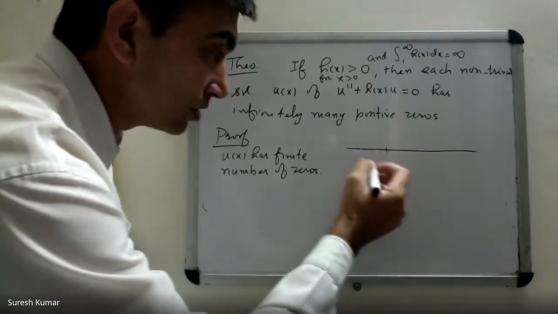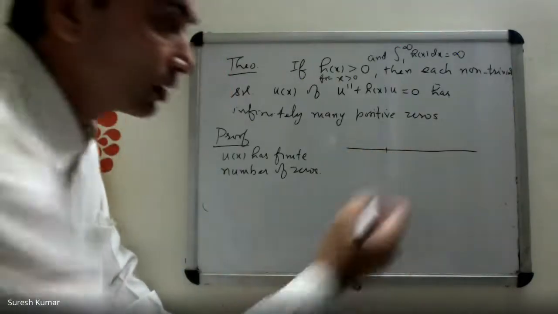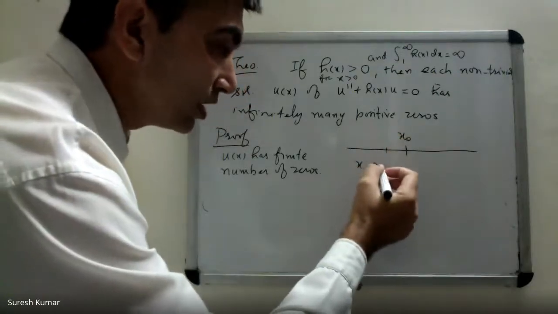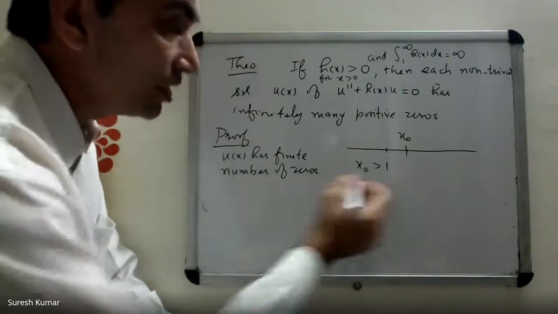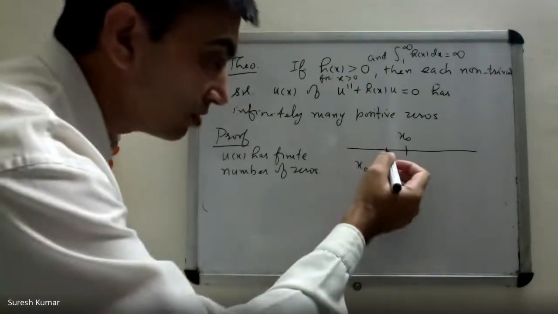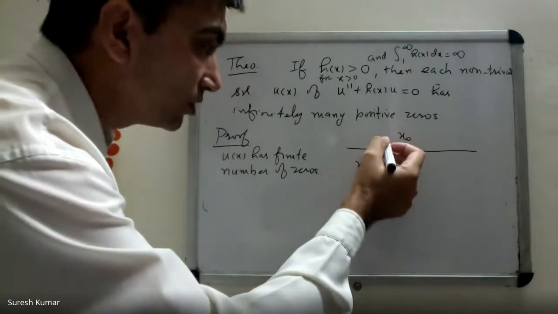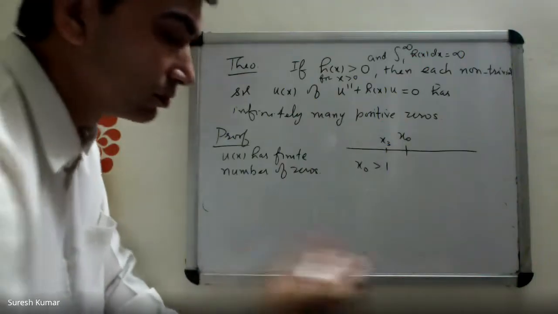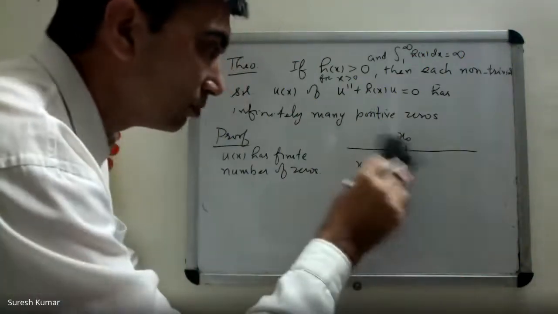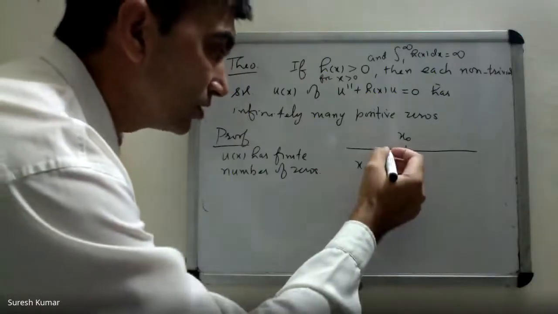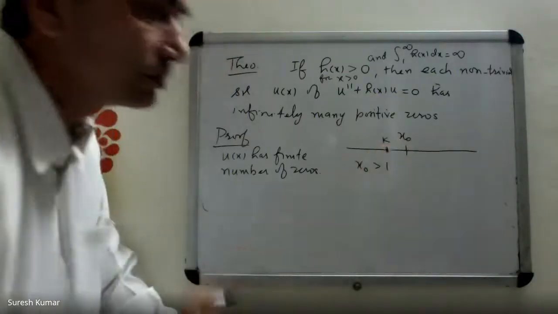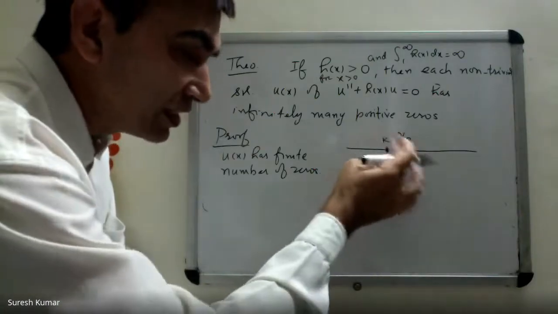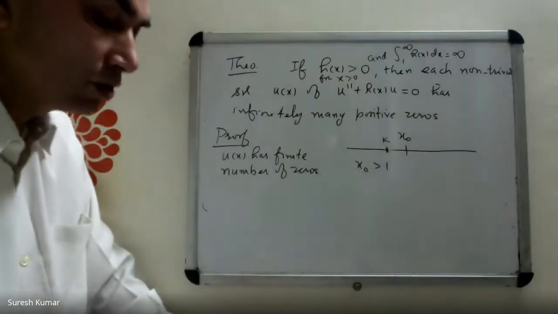Finite number of zeros means they are finishing somewhere. Assume that x naught is a number which is greater than 1 as well as greater than all the zeros. Let's say the biggest zero is k. I'm assuming a number x naught which is greater than 1 as well as greater than k.